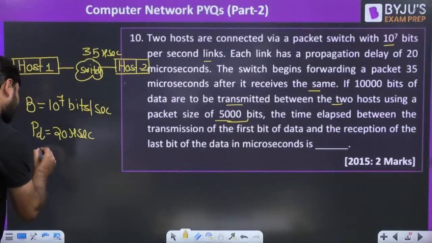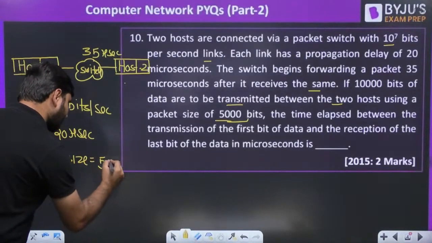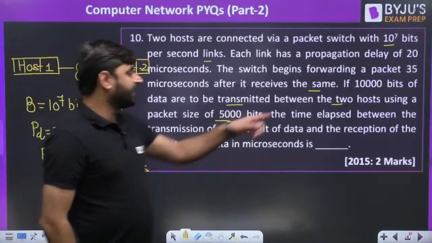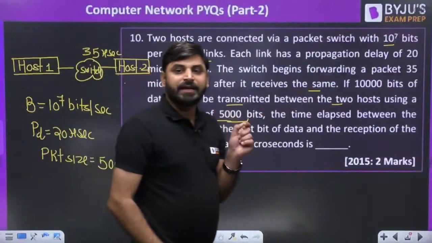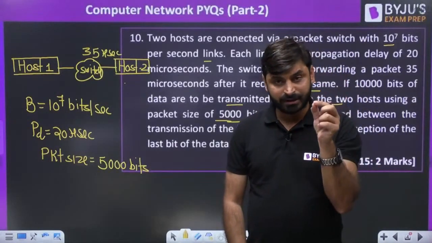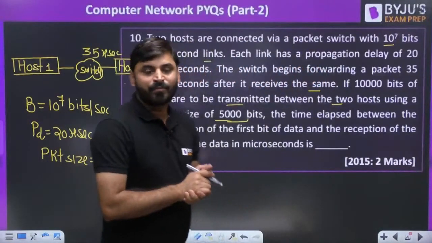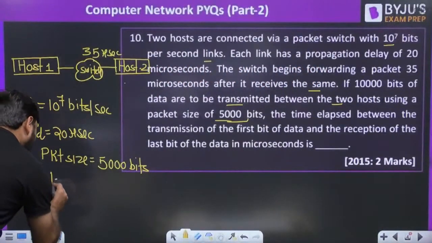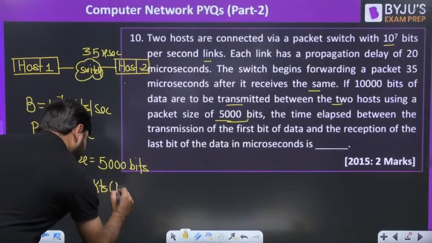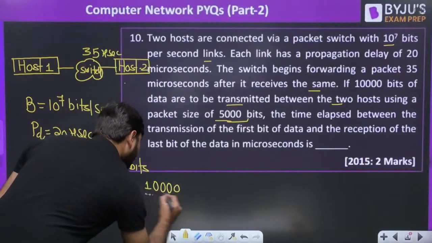So actually in the question itself, my dear friends, packet size is given. What packet size is given here? 5,000 bits. So if we are sending 10,000 bits of data and one packet size is 5,000 bits, how many packets? Can you tell me? We can find the number of packets, denoted by capital N. This is nothing but 10,000 divided by 5,000.